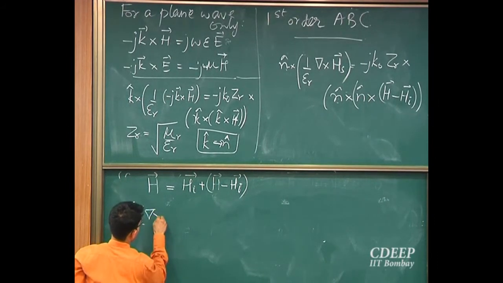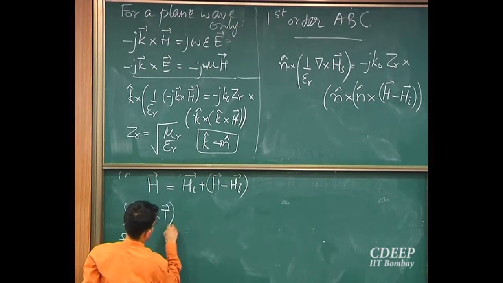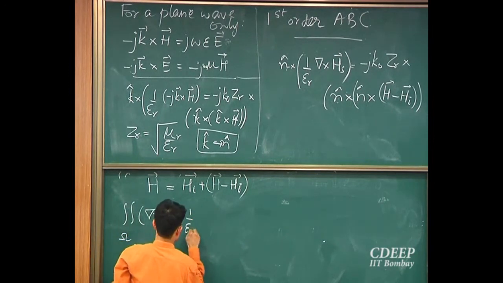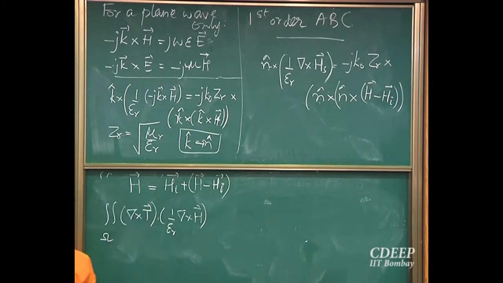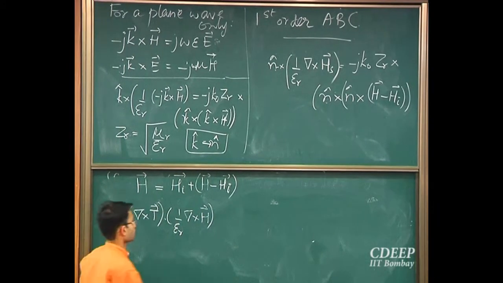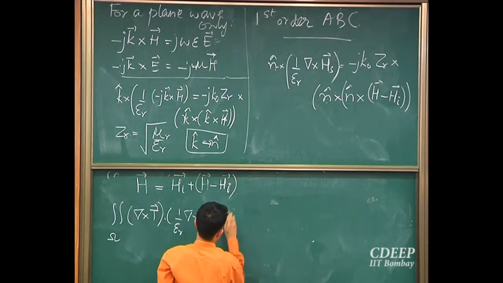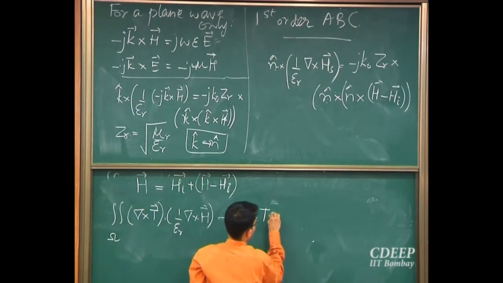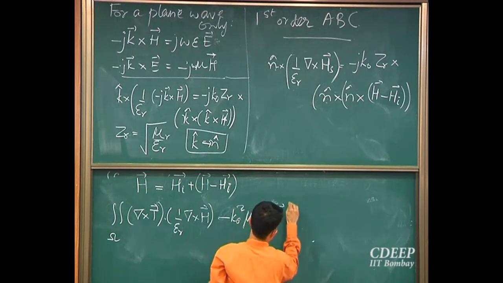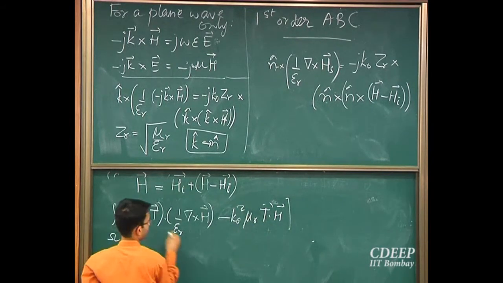So remember, there was a curl of t dot curl of h, right? This was the first term that was there. Then I had a t dot h. The whole thing was an area integral.